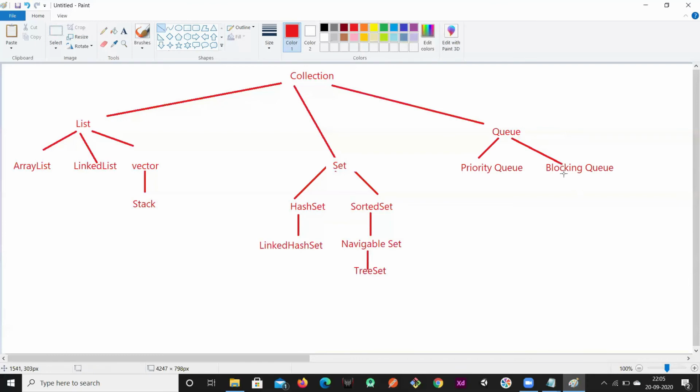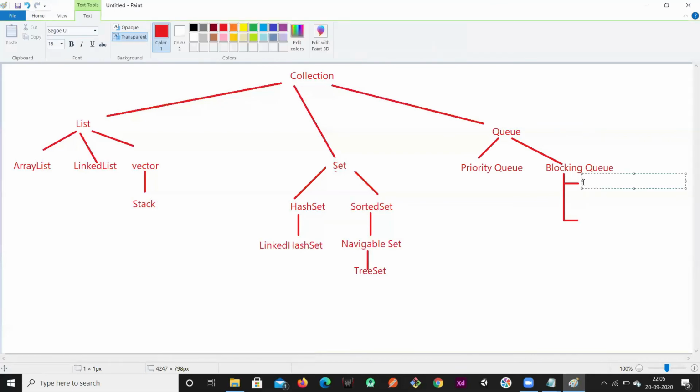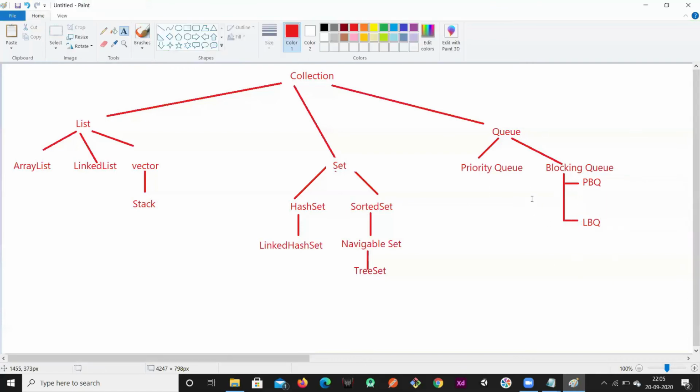Right. Again in this blocking queue, I have two children. That is priority blocking queue and linked blocking queue. So these are the two things that are available in this queue interface. Okay, so this is the queue interface.